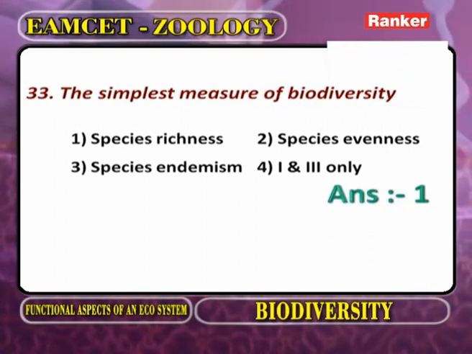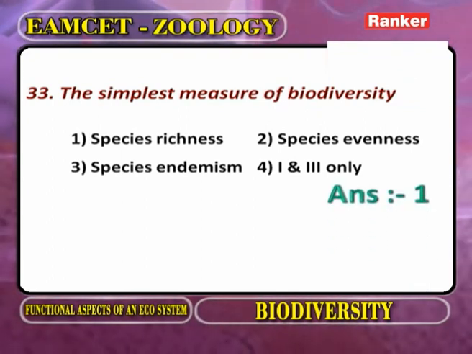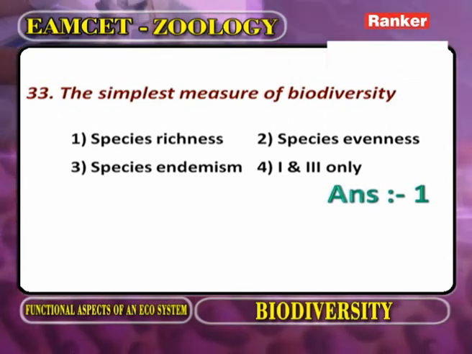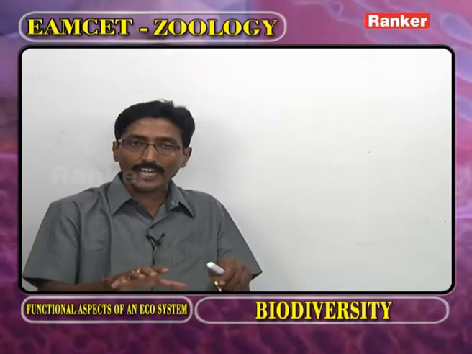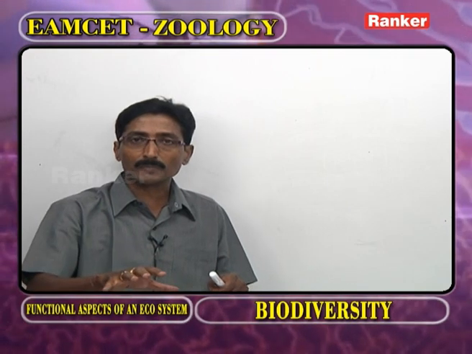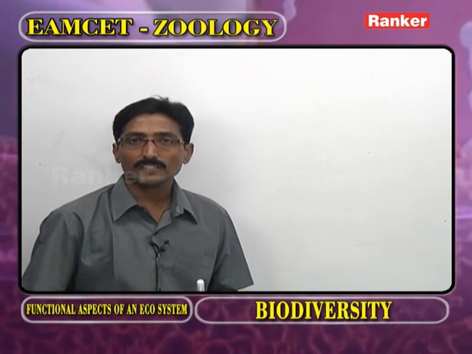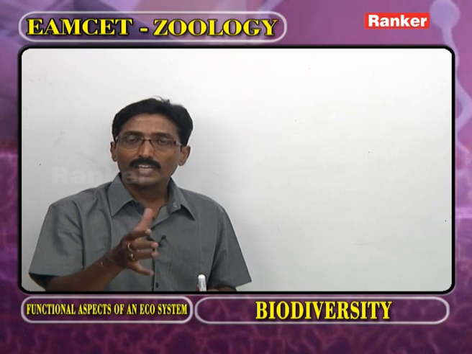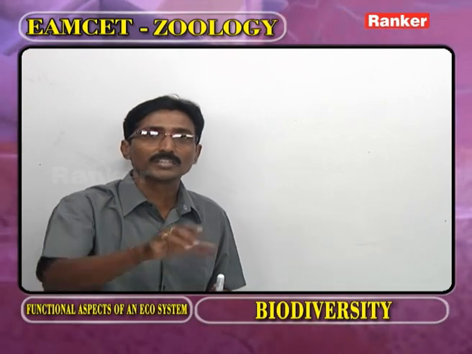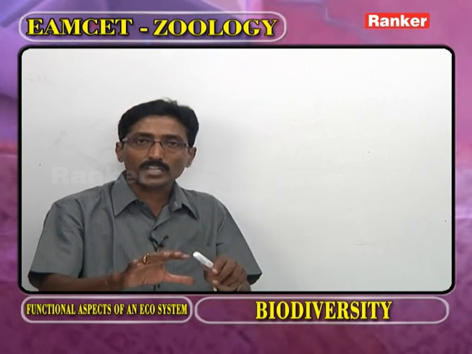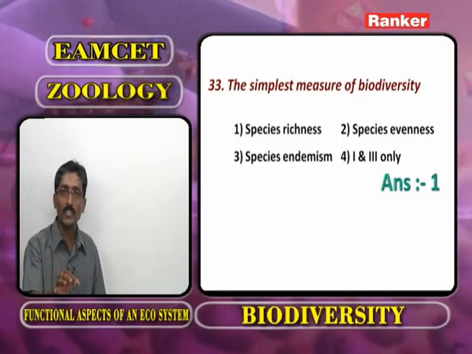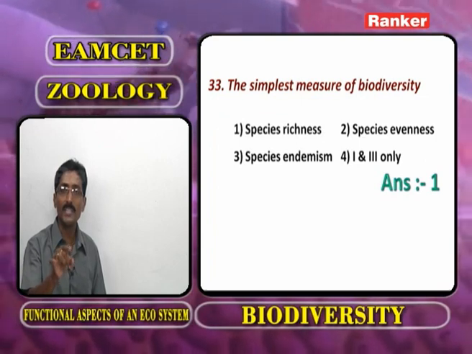The simplest measure of biodiversity. One is species richness, second is species evenness, third is species endemism. What is meant by species richness? In an area, the different species present, that is species richness. What is meant by species evenness? Relative abundance of species. What is meant by endemism? The area in which unique species are present. That is called species endemism.